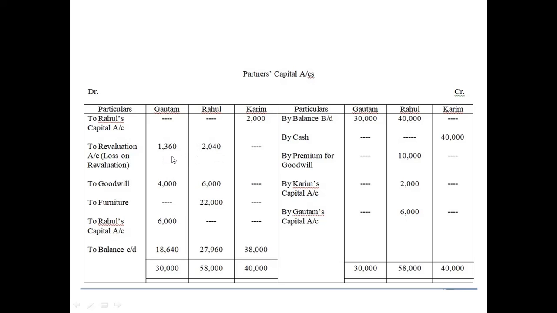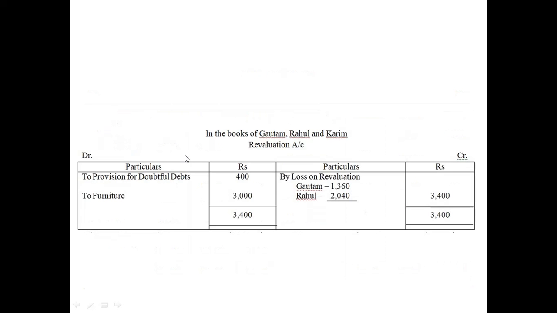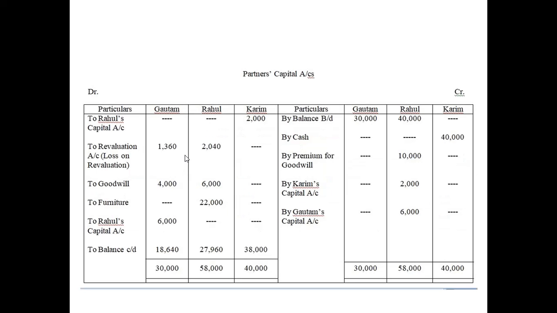So we write here. We have seen how this appropriation has been made between Gautam and Rahul. So we write the amount here, and goodwill. In this case, the existing goodwill of 10,000 will be shared between Gautam and Rahul. It will be debited here, and this process is called writing off, O-double-F. So we have to write off the existing goodwill of 10,000.